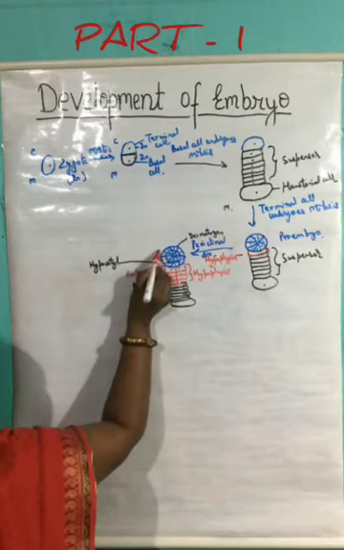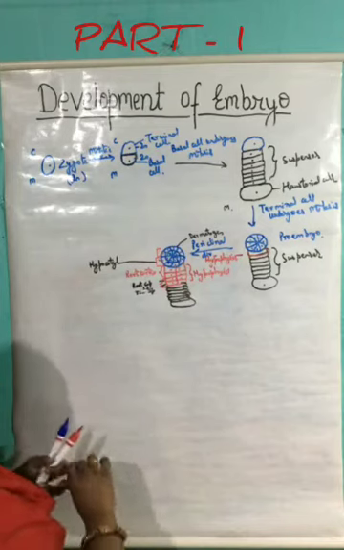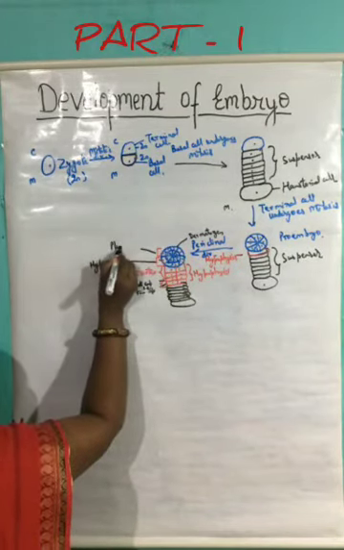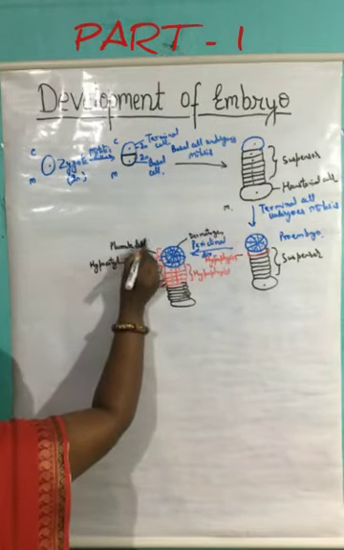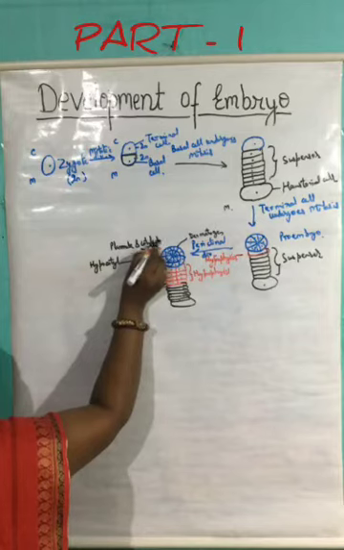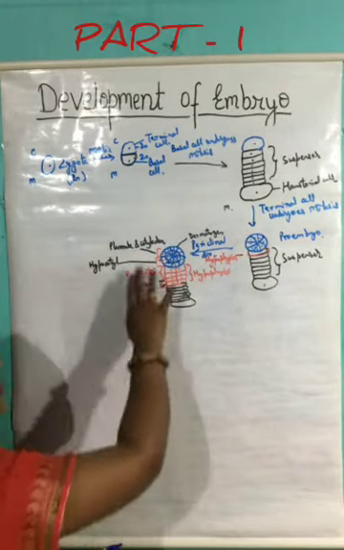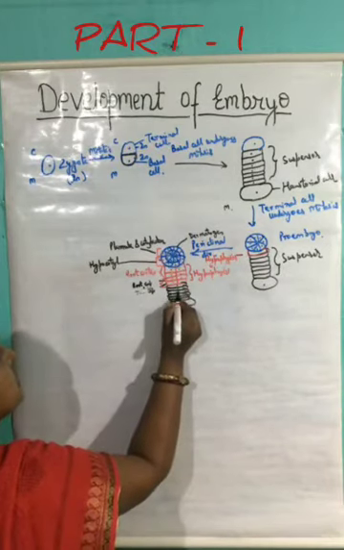Whereas the upper half of this proembryo leads to the formation of plumule and cotyledon. So these are the fate of these cells.